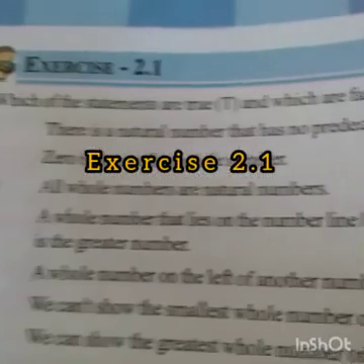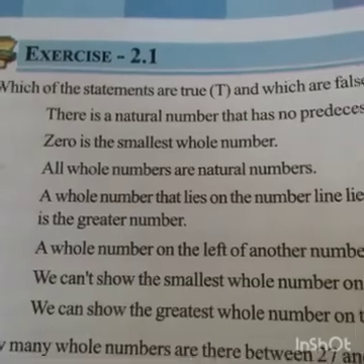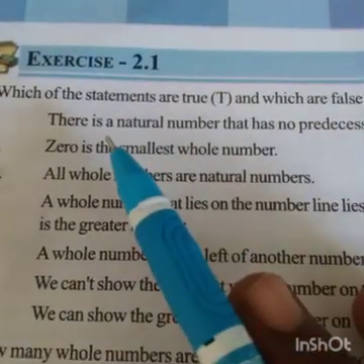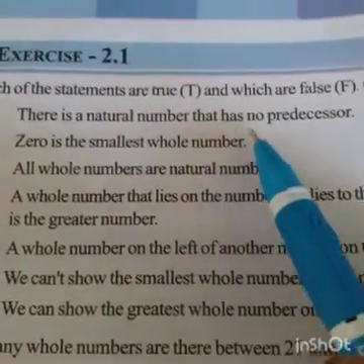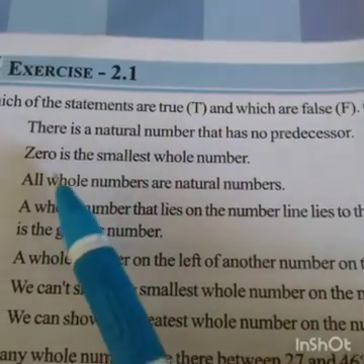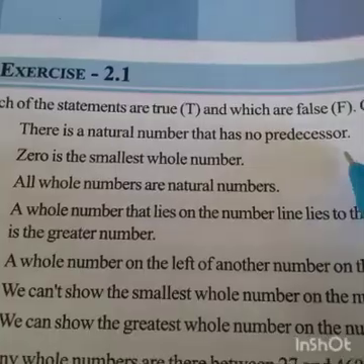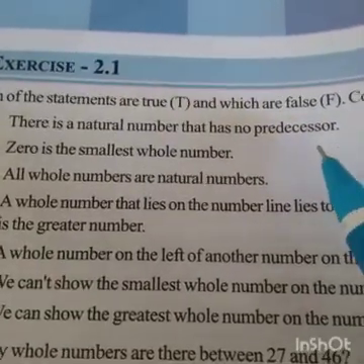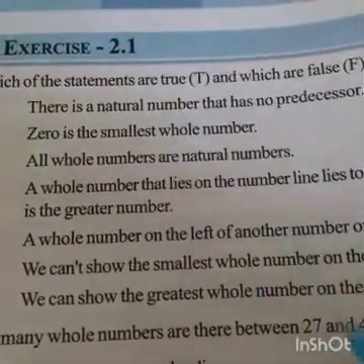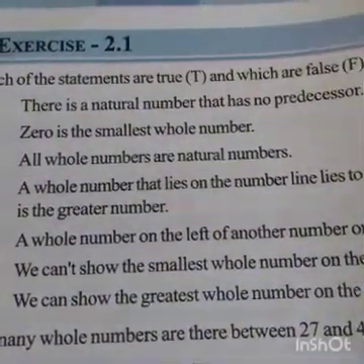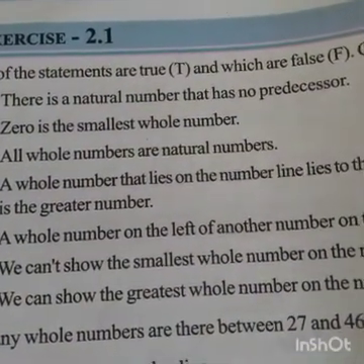Now everyone open page number 18, Exercise 2.1. True or false? Which of the statements are true and which are false? There is a natural number that has no predecessor. True or false?